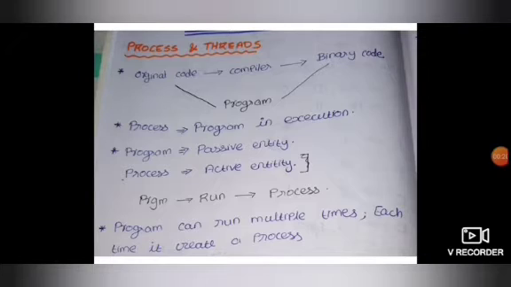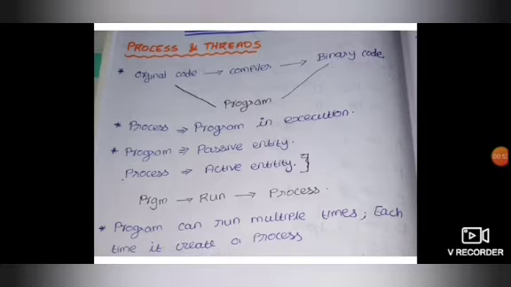The process and the program are both different. Consider the first line, where we have an original program. The original program is the program written in a high level language, in a human understandable form. When this original program is given to the compiler, it is converted into binary code, which is a machine understandable form, that is, a low level language. So both the original code and the binary code are programs, in the high level language as well as in the low level language.